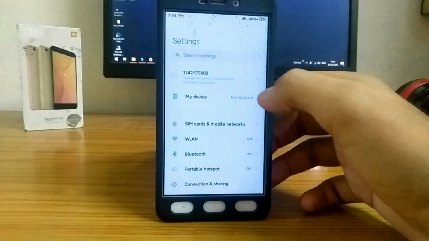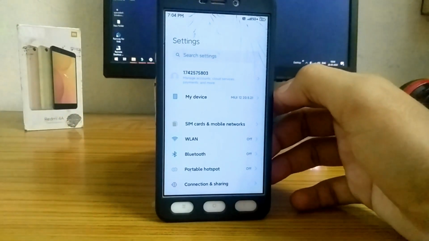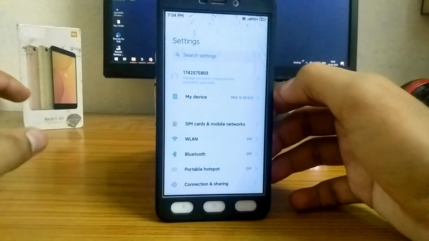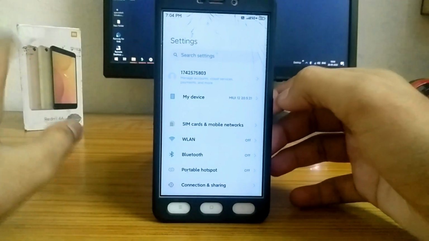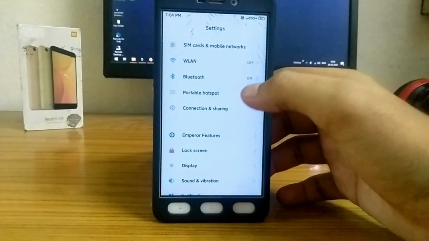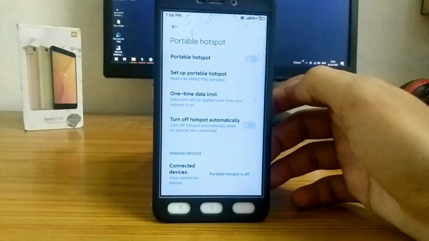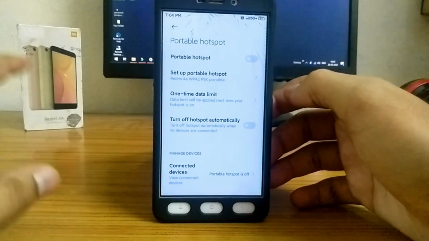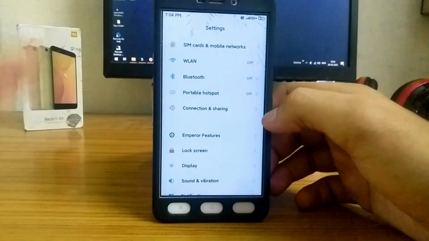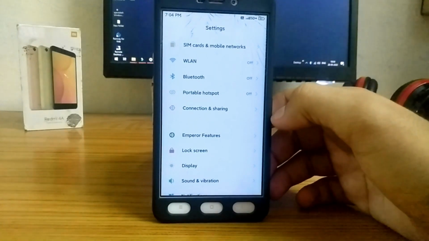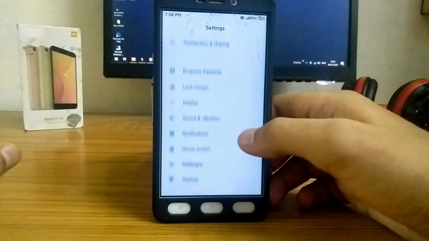The first bug is that when you install this ROM, you couldn't sign in to your Mi account. To fix that, you just need to sign in with Google, or link your Mi account with Google and then sign in. Then you could sign in normally. There's another bug: you can turn on the hotspot, but the hotspot is not visible on other devices. That could be fixed easily, but the developer is working on another ROM, so when he gets time, he'll send me the fix for this, and if I get the fix, I'll link it in the description.